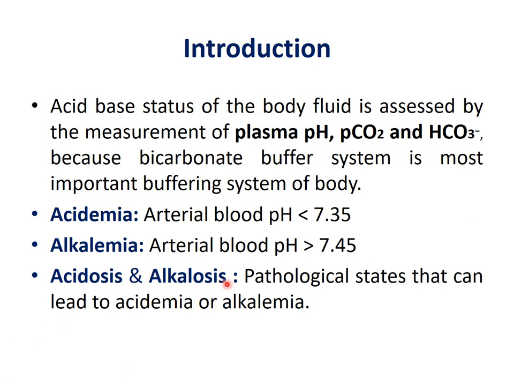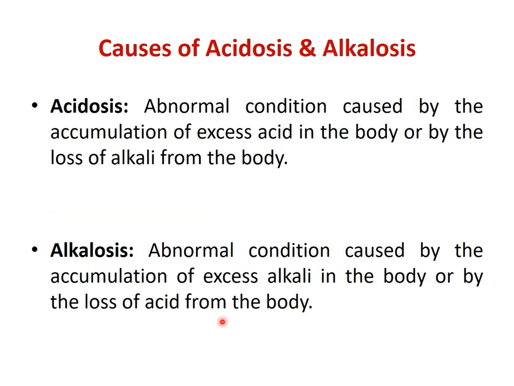Acidosis and alkalosis are both pathological conditions that can lead to acidemia or alkalemia. Which are the causes of acidosis and alkalosis? Acidosis occurs when there is either an increase in the level of acid in the body or a decrease in the base from the body.